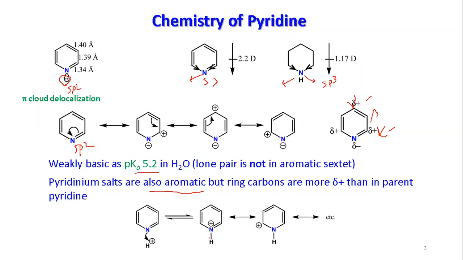If you have the proton connected to nitrogen, you have positive charge already developed on the species, so that will make the ring more electron deficient. But remember, the pyridinium is also aromatic in nature. So let us look at the synthesis, how we can approach pyridine.